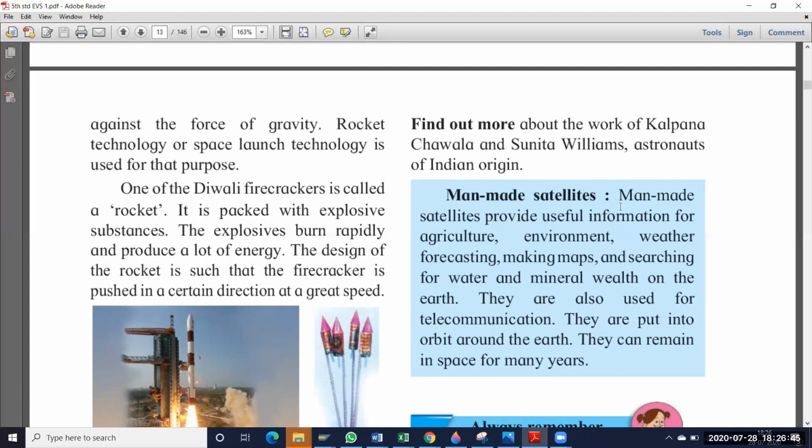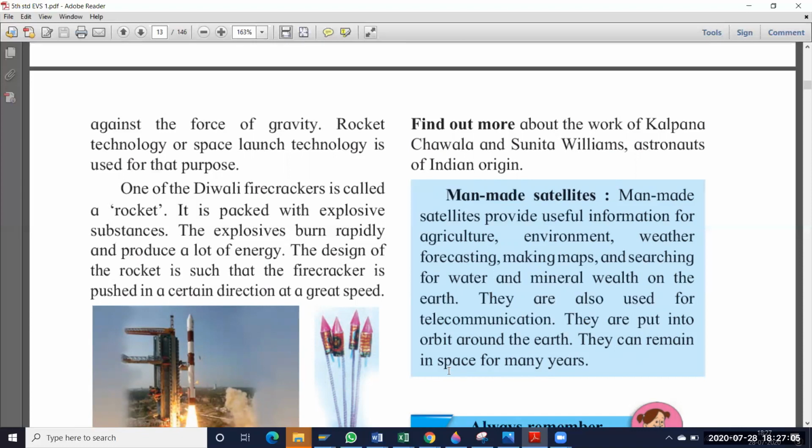And man-made satellites. Man-made satellites provide useful information for agriculture, environment, weather forecasting, making maps, and searching for water and mineral wealth on the earth. They are also used for telecommunication. They are put into orbit around the earth. They can remain in space for many years.